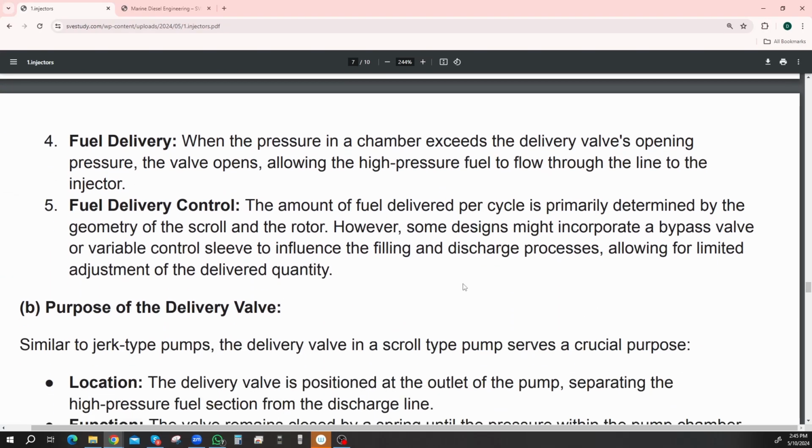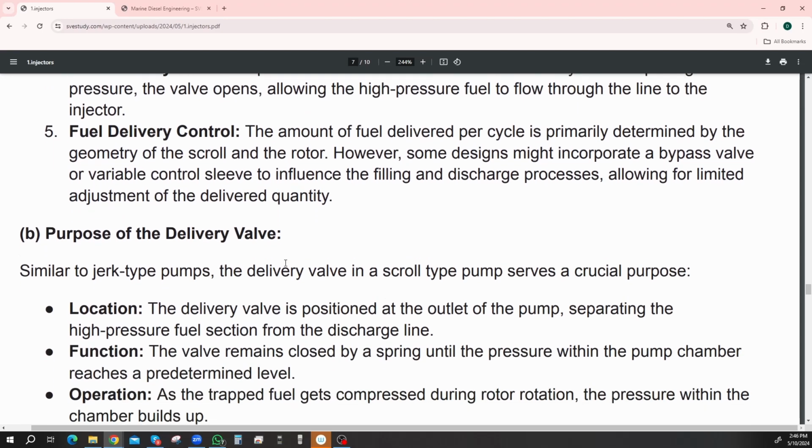The amount of fuel delivered per cycle is primarily determined by the geometry and scroll of the rotor. So I suppose you can change the actual scroll on the rotor. However, some designs might incorporate a bypass valve or a variable control sleeve to influence the filling and discharge processes, allowing for limited adjustment of the delivered quantity. Maybe that's it. Maybe it's the bypass valve or variable control sleeve to influence the delivered quantity.